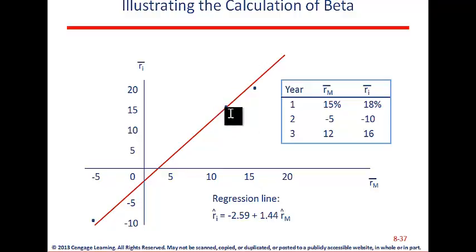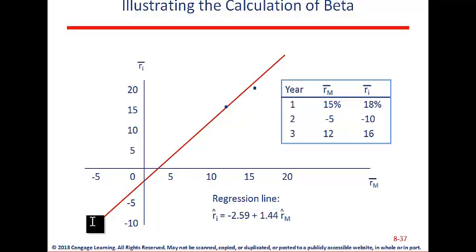We have a -5 and a -10. Okay. So year 2 is captured with this point here, and then year 3 is 12 and 16. That's captured right here. So you can see this red line should basically go through the middle of all those points. I'm not sure who did this regression. They probably made a little bit of an error, but that's okay. Visually, we still understand that this line is a good estimate of the line that goes through those 3 points.